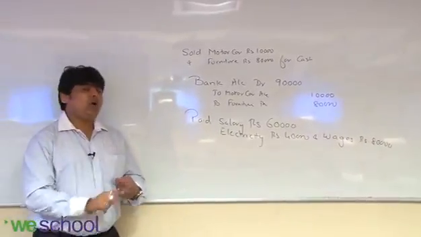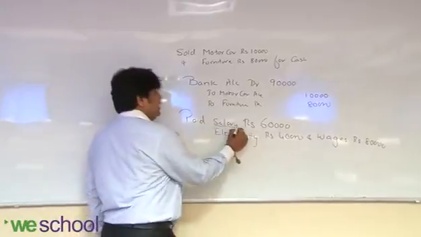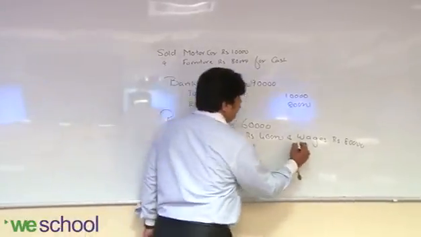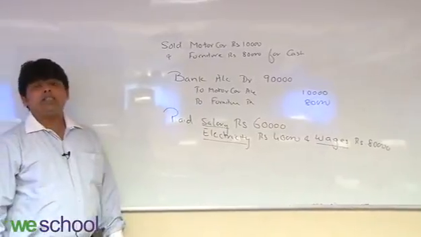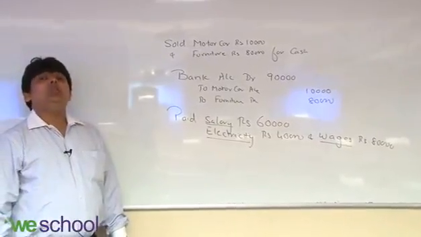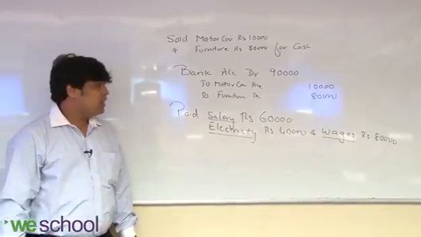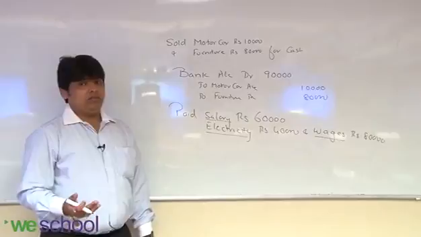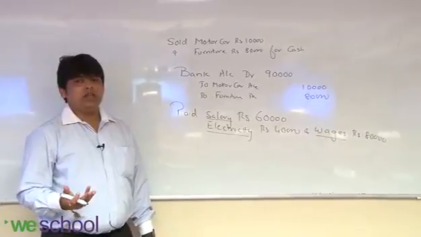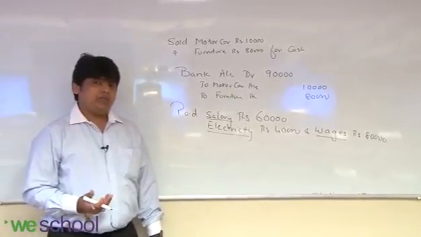Understood? So one is the cash account affected, second is salary, third is electricity and fourth is wages. Salary, electricity and wages, all these 3 accounts are nominal accounts. Paid cash means cash, which is a real account.